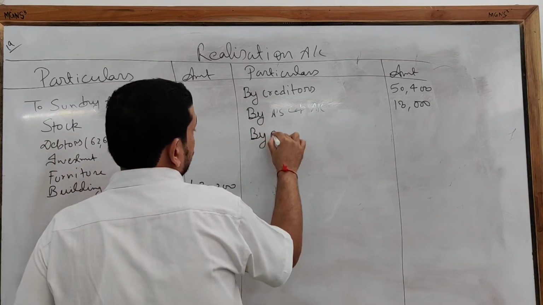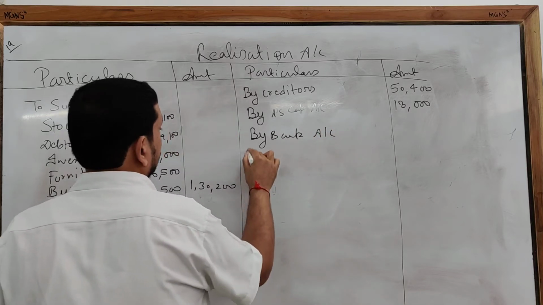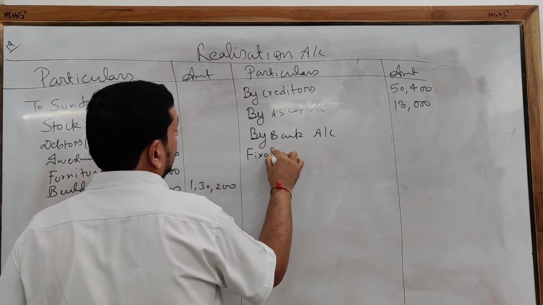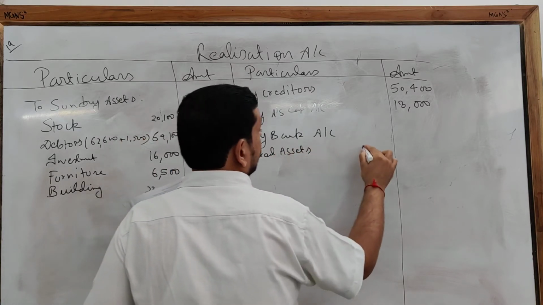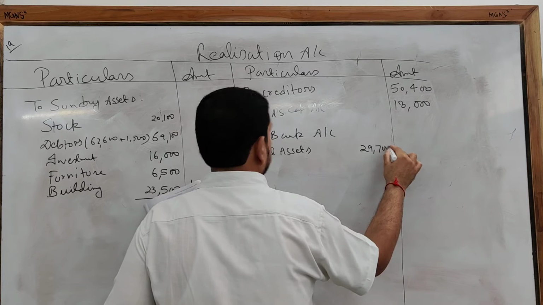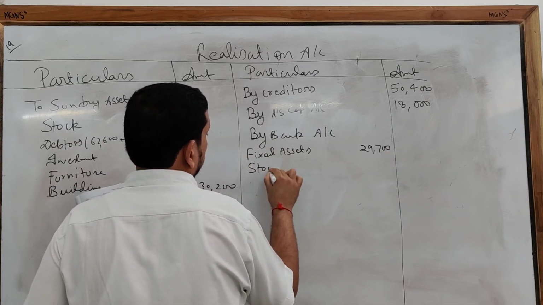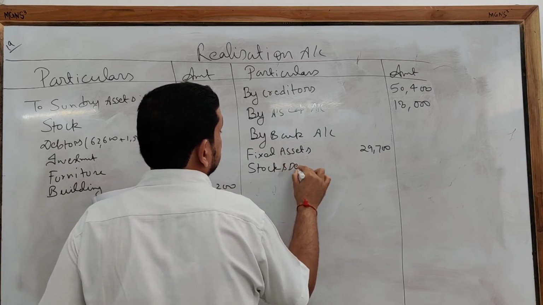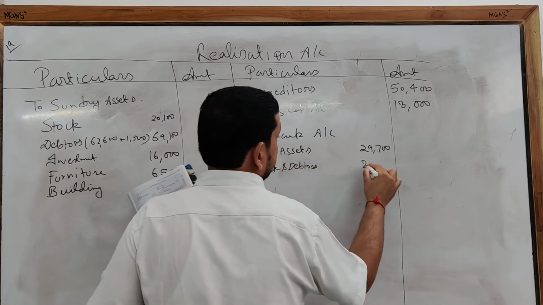Now assets are going to be realized individually by bank account. Fixed assets 29,700. Stock and debtors realized 80,000.